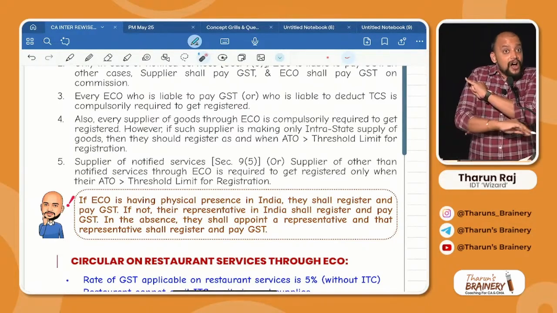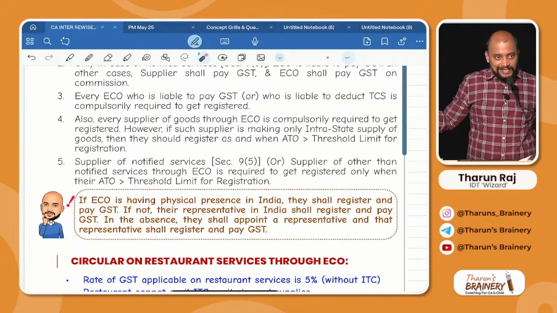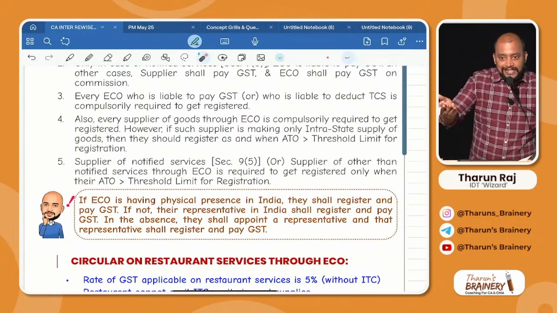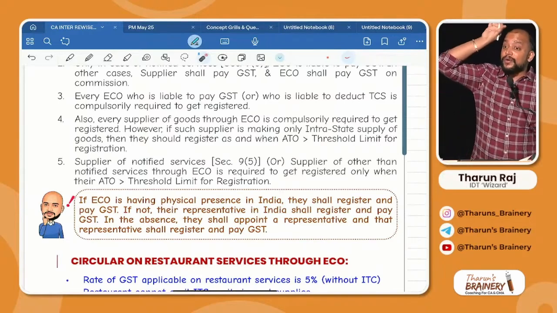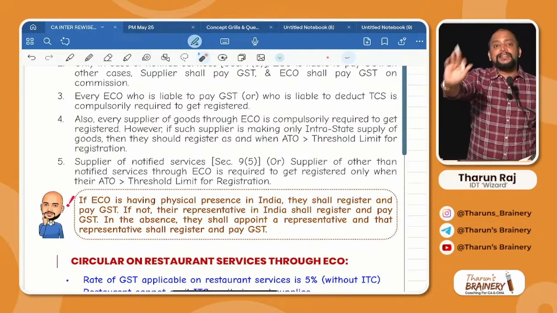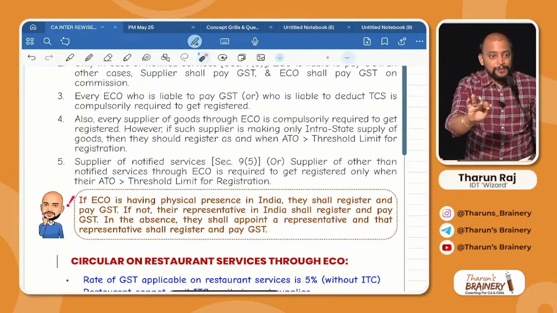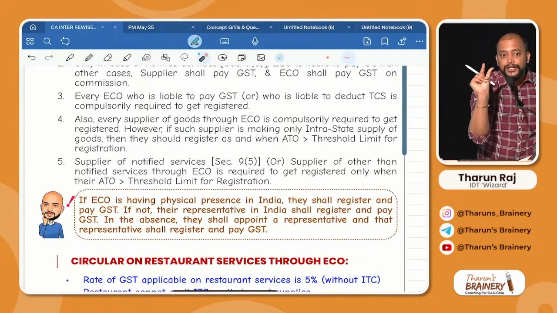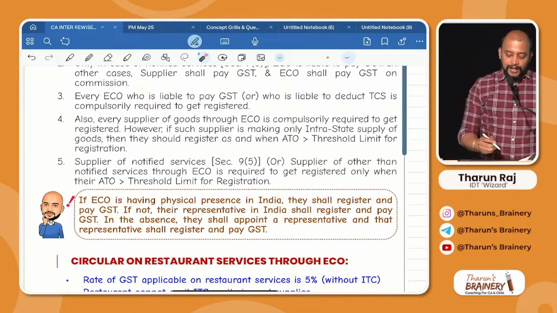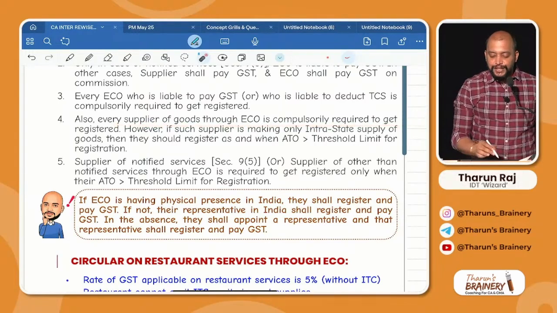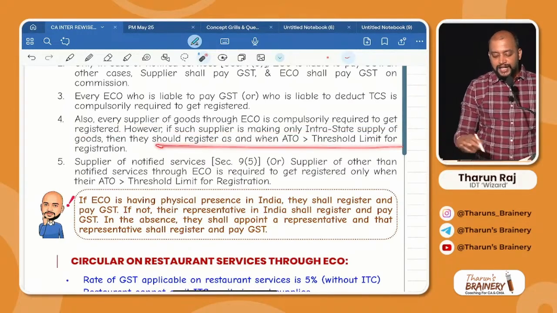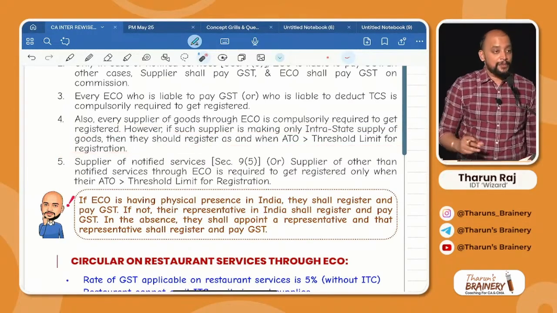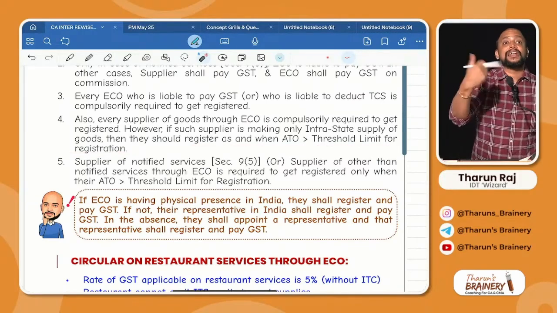If they are not making intrastate supplies but making interstate supplies, they are compulsorily required to get registered. However, if they are making only intrastate supplies, then they are not required to compulsorily register but should obtain a unique enrollment number. Every supplier of goods through ECO is compulsorily required to get registered. However, if they are making only intrastate supplies of goods, then they should register as and when aggregate turnover exceeds the threshold limit. What about notified services or other than notified services?